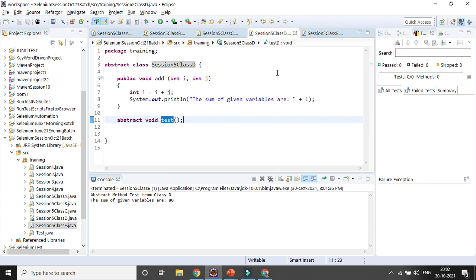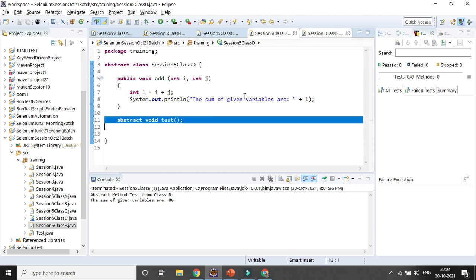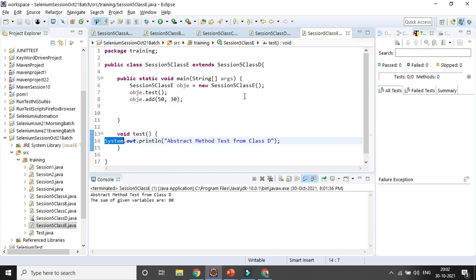And if you are extending a class which is abstract in nature and it is having some abstract method, you have to implement, right, all the unimplemented methods, then only you can use. So if you want to implement the unimplemented method, you have to add the body of the method in the class where it is getting derived, or in the derived class, or in the child class. So that is the concept of abstraction.